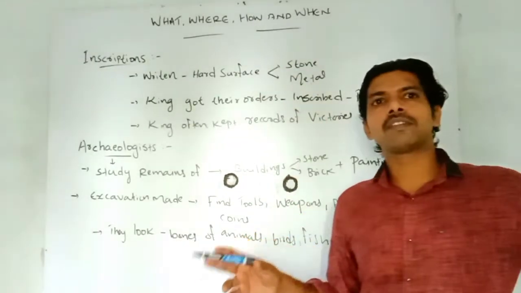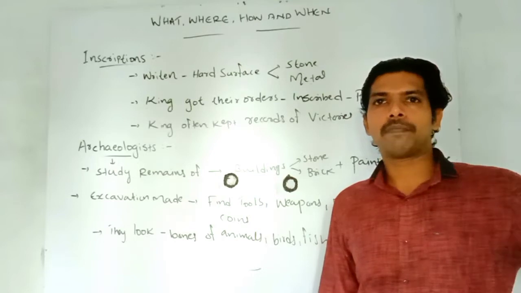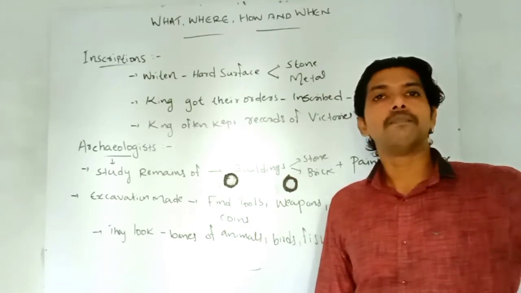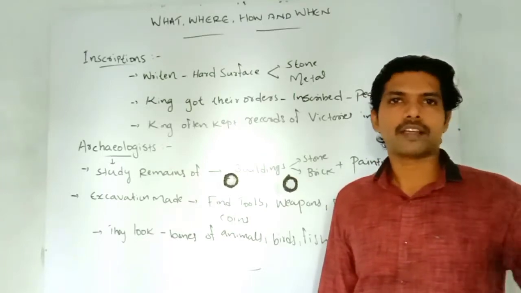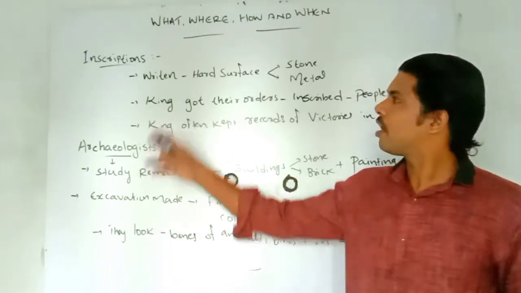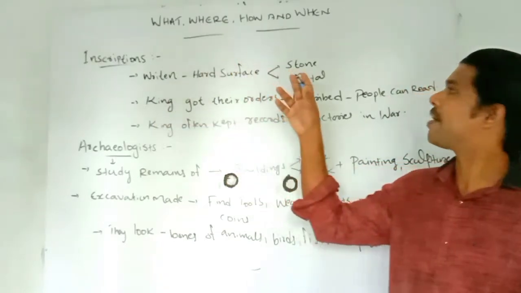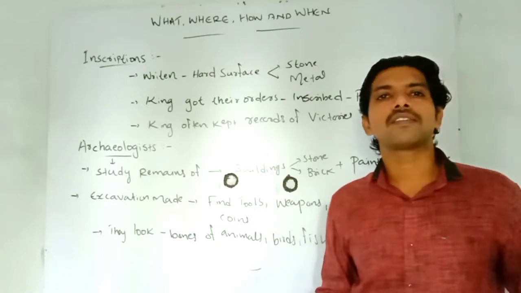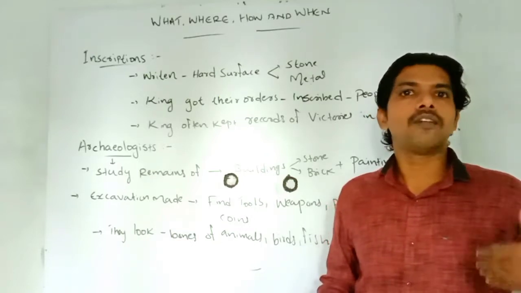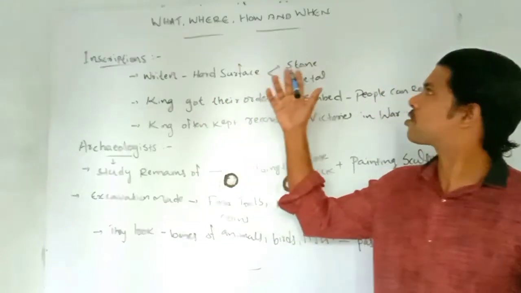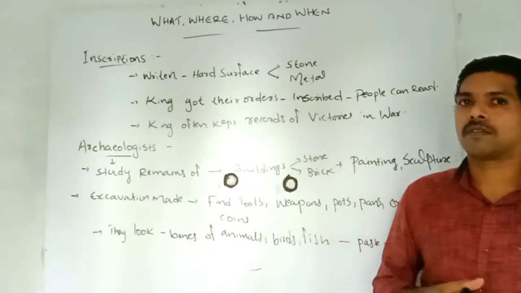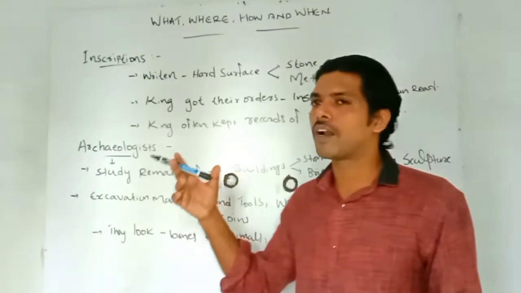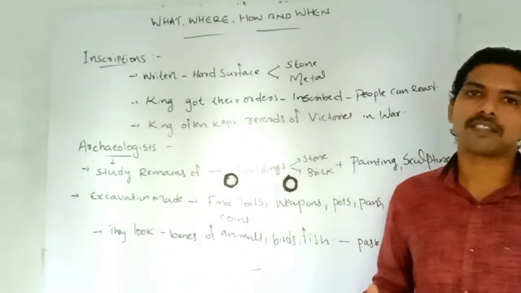In some historical places we visit, such as the Taj Mahal, great mosques and temples in India, and also caves, we can see these. The hard surface of rock, stone or metal retains their ideas and the important incidents of that period for many years. That is why they were kept on stone and metal, which are not easily damaged or eaten by insects. So inscriptions have a longer life than manuscripts.